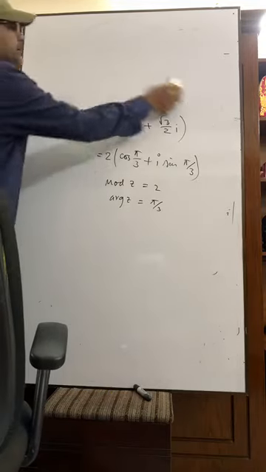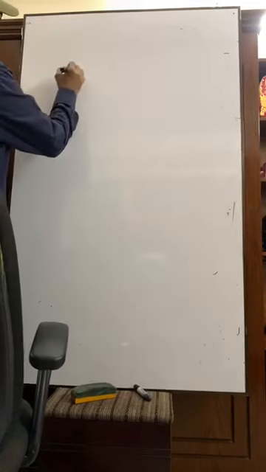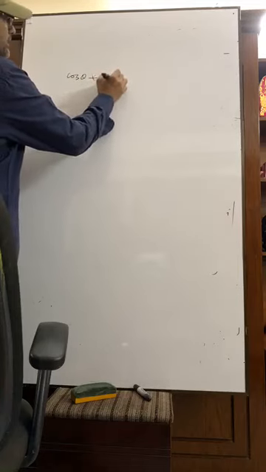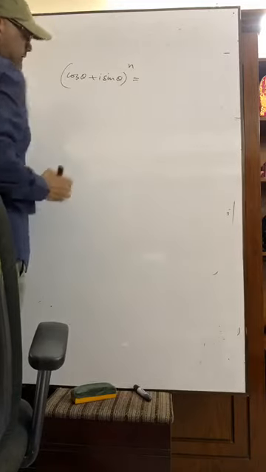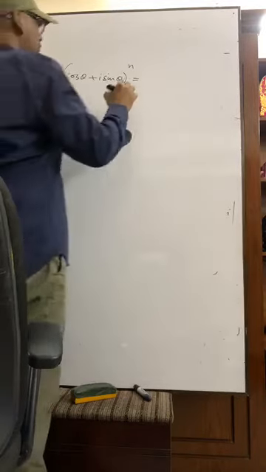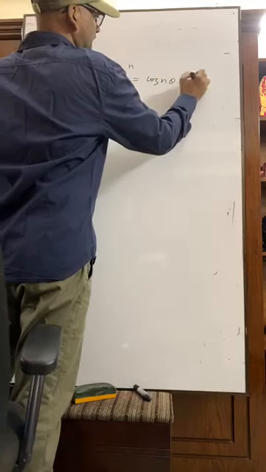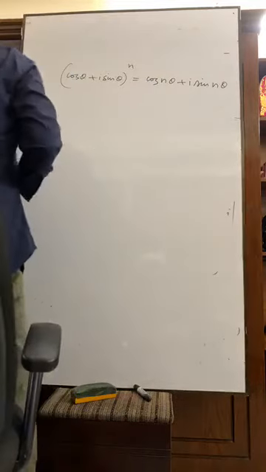But we have to know a formula: (cos theta plus i sin theta) whole to the power n equals cos n theta plus i sin n theta. Please write this formula.